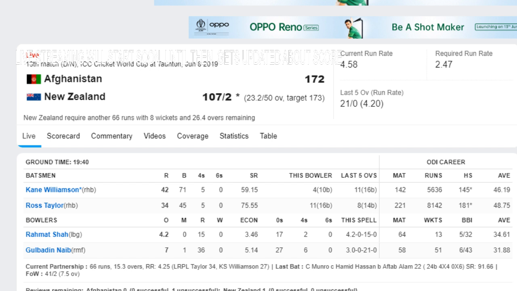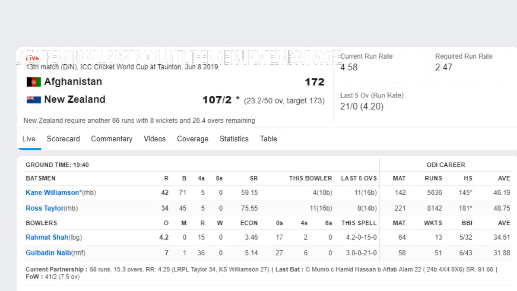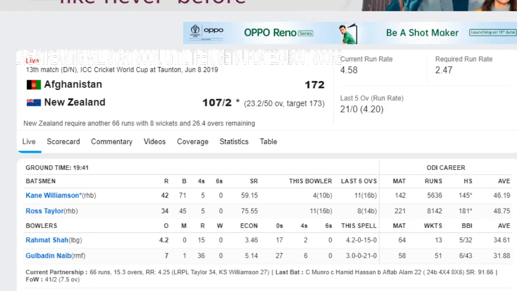Kane Williamson's control percentage is 81%, while Ross Taylor's control percentage is 77%. So they both are batting with a lower control. Earlier in the match between England and Bangladesh, we saw that both the openers of England were batting with a control rate of over 85, sometimes touching 90, sometimes 82, 85, 86, 88. But these two are batting with a lower control.